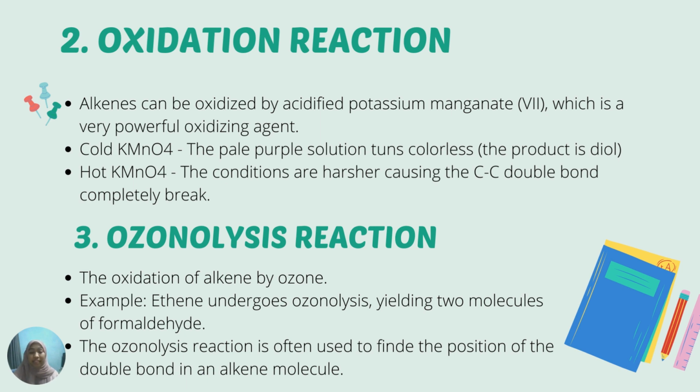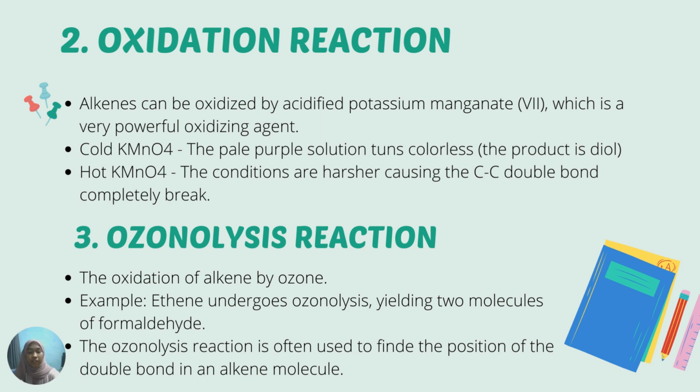However, when alkenes react with hot concentrated potassium manganate, the conditions are harsher, causing the carbon-carbon double bond to completely break. This reaction can be used to determine the position of the double bond in larger alkenes.